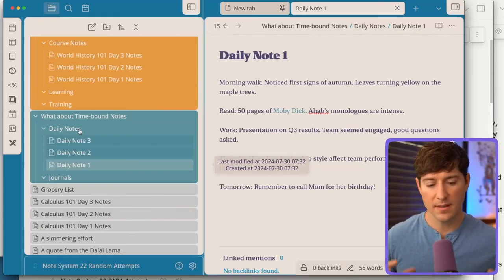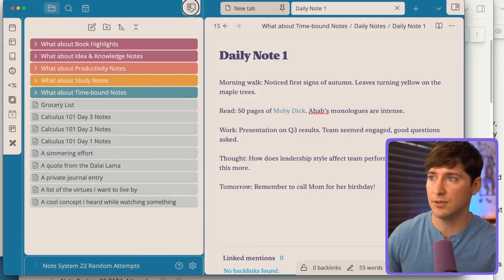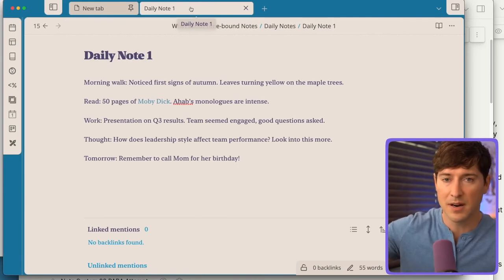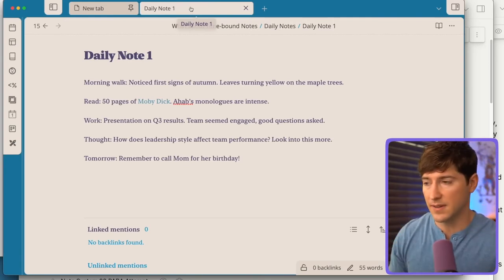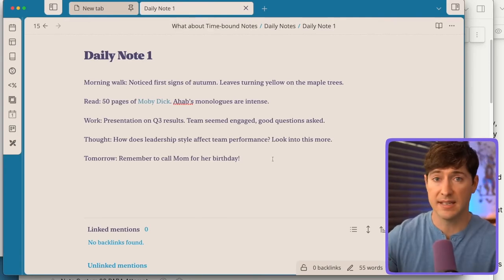Journal, or something that's more time bound. At this point, you should be thinking, those notes don't apply to me. I don't take those types of notes. Well, guess what? You don't need that type of folder. But if you say to yourself, but those notes do apply to me, well, guess what? You need to figure out a folder that does work for that, and that is easy to maintain and especially allows you to just close the sidebar and move on with linking your thinking, with writing, with making connections and